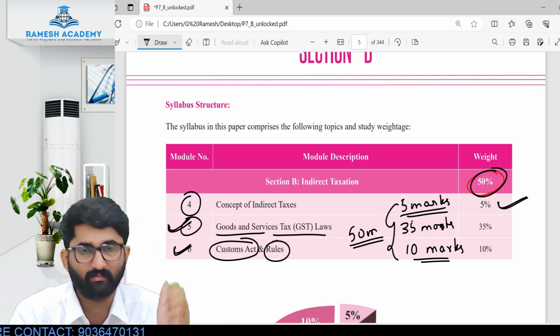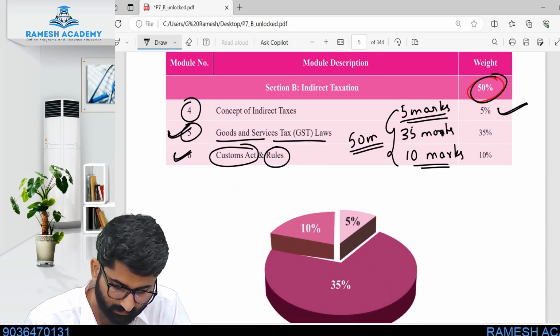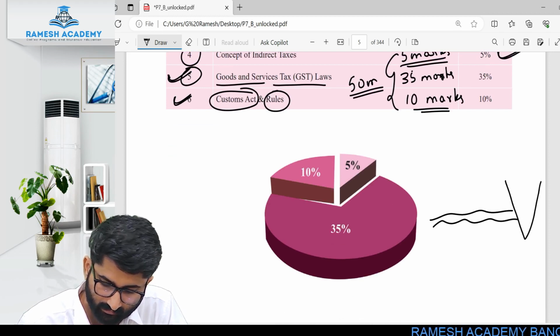So what is this Customs Act and rules? Very important one. See, this is the sea, and this is India, and this is some other country.